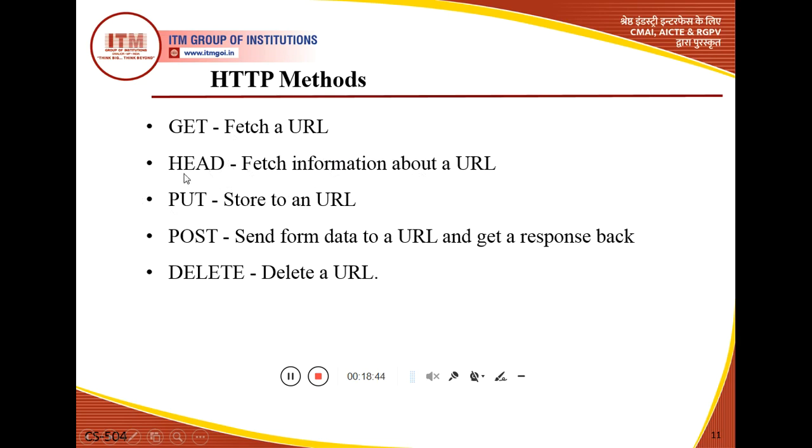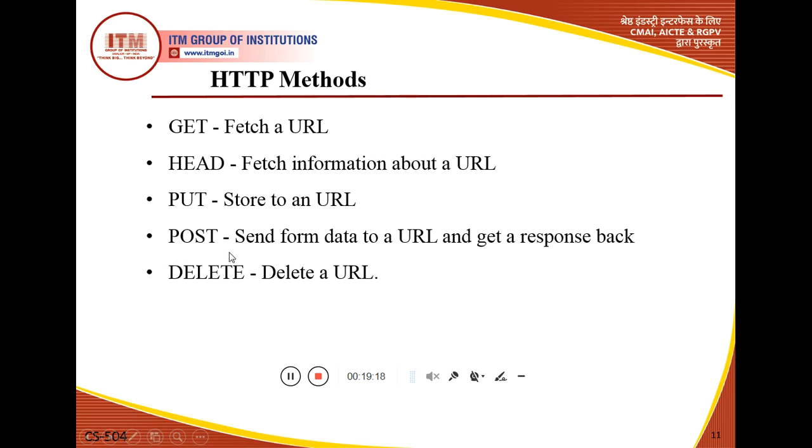The put method is used to send a document from the client to the server. If we want to send some information from the client to the server in the form of a document, we use the put method, and it is stored at a URL. The next method we generally use is the post method.